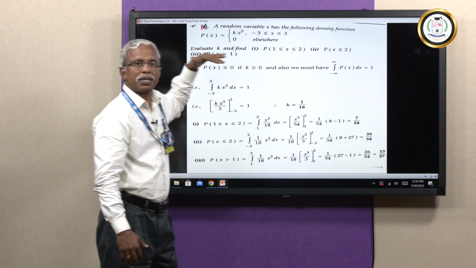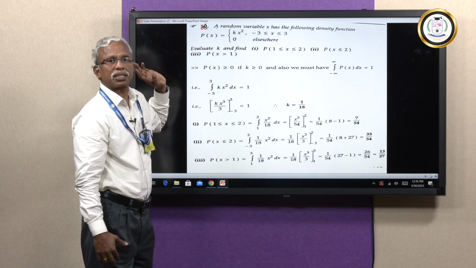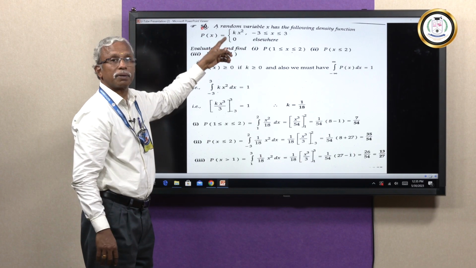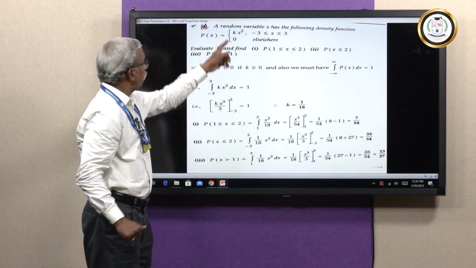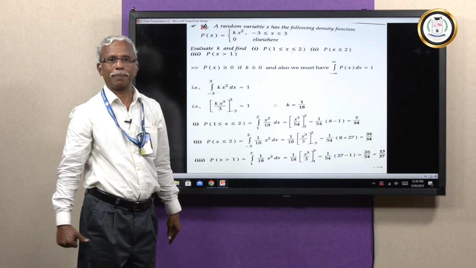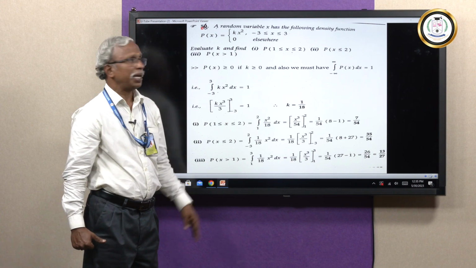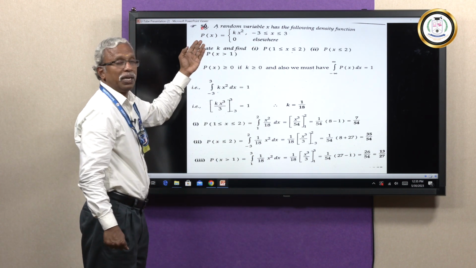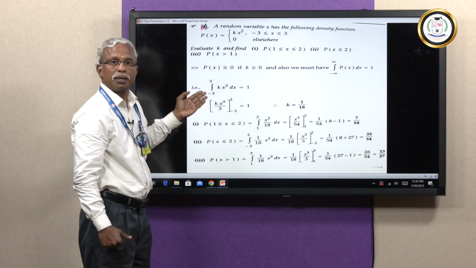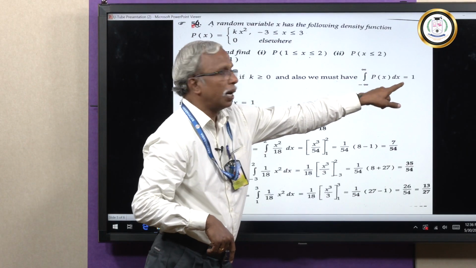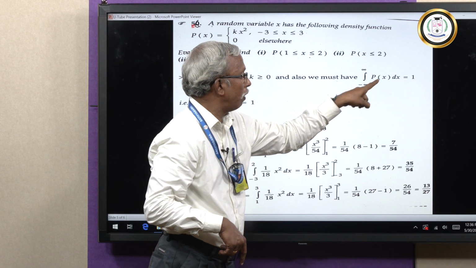These are the three things that we are going to calculate in this problem, where you have been given this PDF, which is kx square, interval is -3 to +3. First of all, you have to know that we have to find the value of k. If you find k, then only you can go for these 3 subdivisions. How to find the value of k? Think. The function has been given as a probability density function. That means the condition that must be satisfied for it to be a probability density function is integral from -infinity to +infinity of p of x dx is equal to 1.